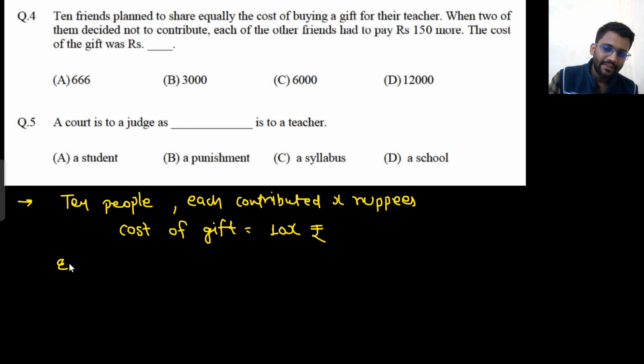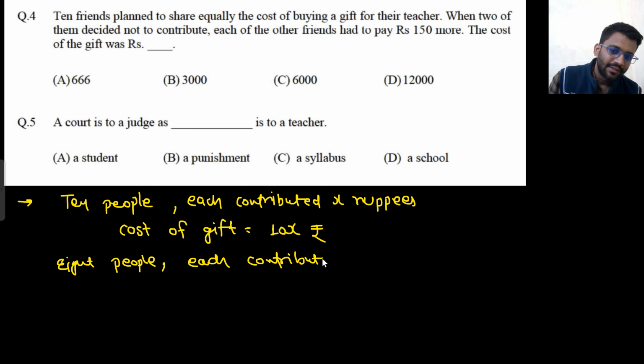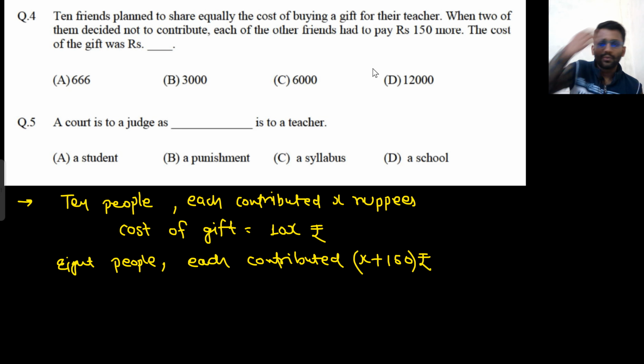So when 8 people are there, each has to contribute X plus 150 rupees, right? Because all of them have to give 150 rupees more. So 8 people contributed this much of rupees. So what will be the cost of gift?